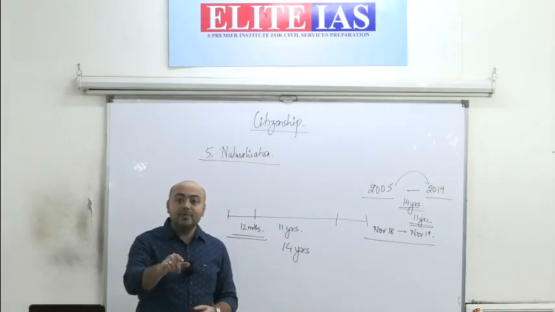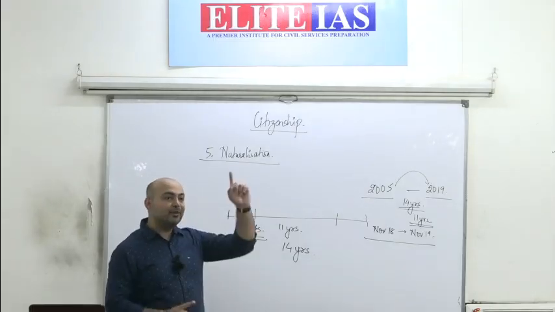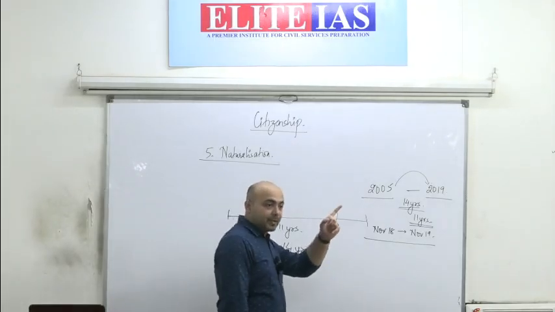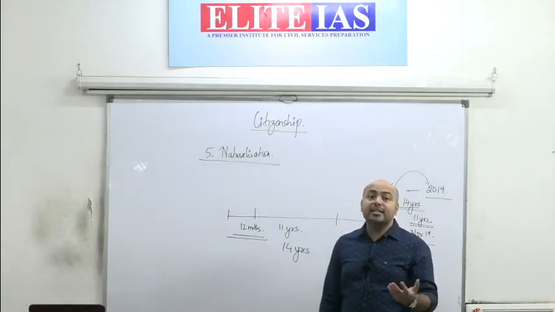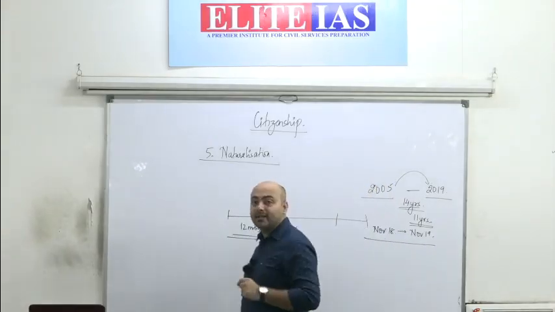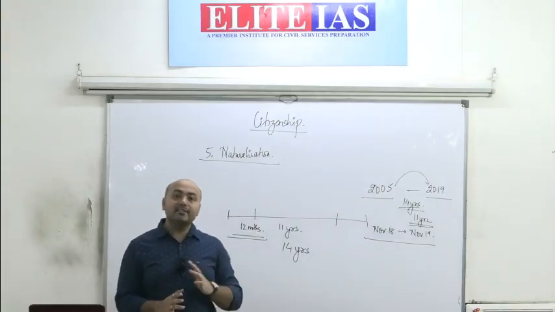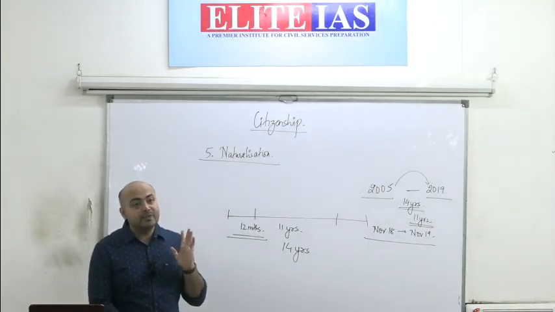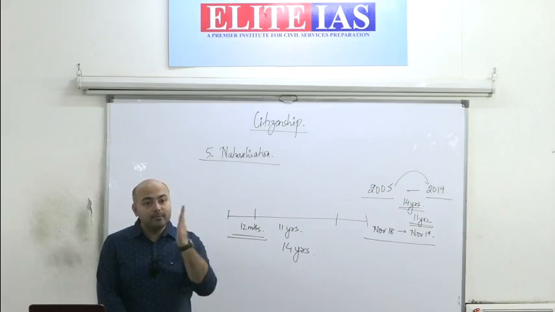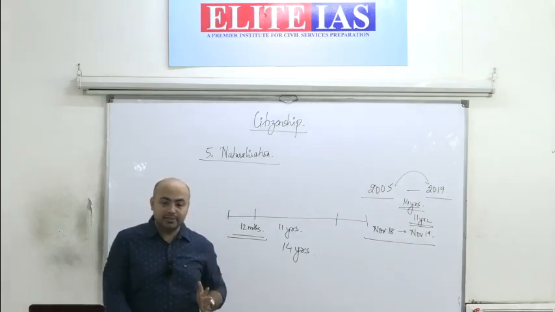Whether citizenship is given to me or not, it depends upon the government of India, because there are some other conditions also that the government might look into, because I am not a citizen of India. So in that case, there are some other conditions on which the government may or may not provide citizenship.